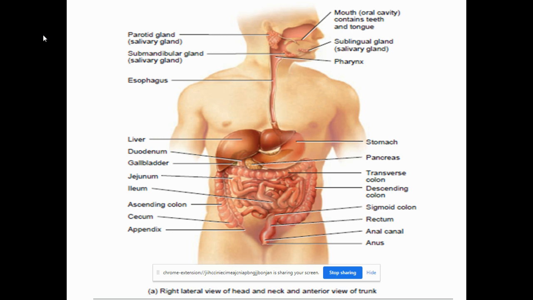So, what is esophagus? You can see from the picture that esophagus is a long tube like structure. Esophagus, from the name itself, it is called as a gullet. You would have heard about this term gullet in many different colloquial languages. So it is called as the eating gullet. It is actually a muscular tube. You can see from the picture, it is a muscular tube which can be collapsible,